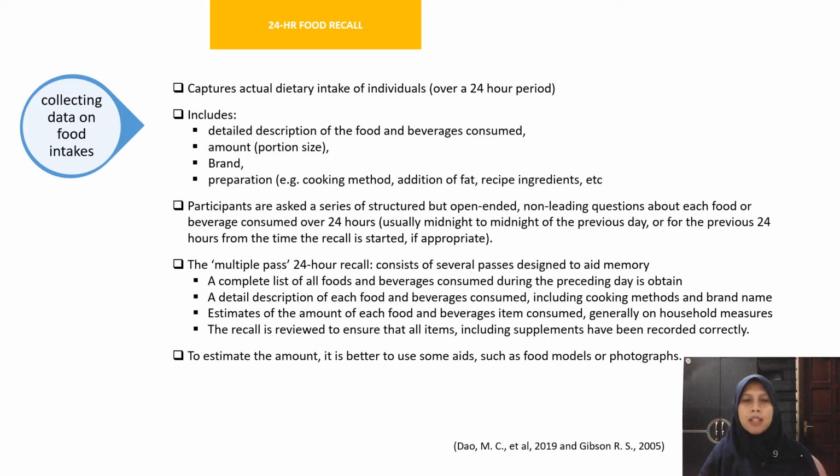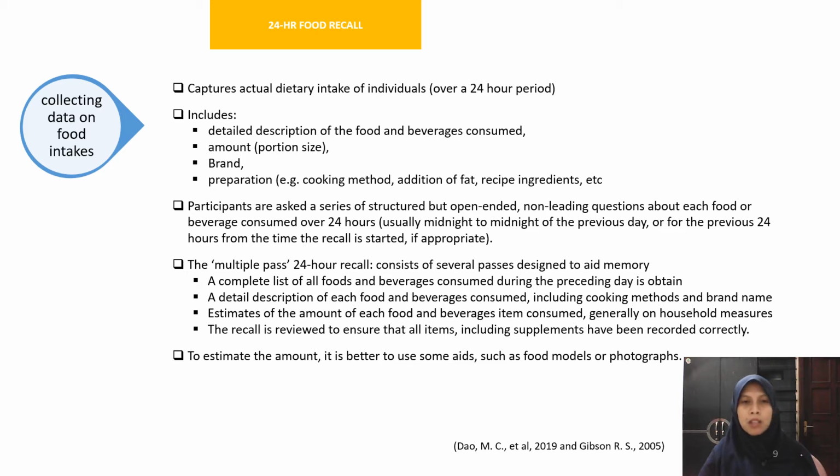The second method is the 24-hour food recall. It captures the actual dietary intake of an individual over a 24-hour period. It includes a detailed description of the food and beverage consumed, the amount or portion size, the brand if it is available, and also the preparation, for example, the cooking method, addition of fat, or recipe ingredients.